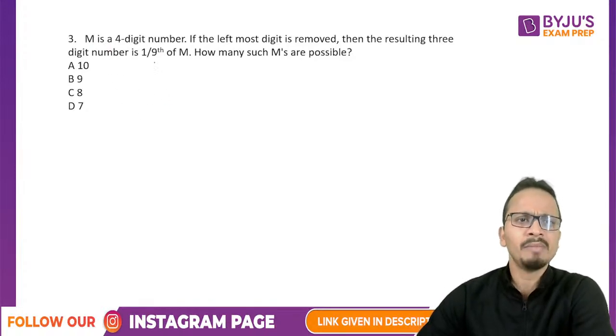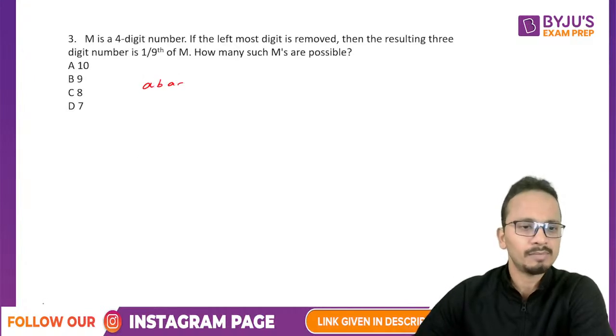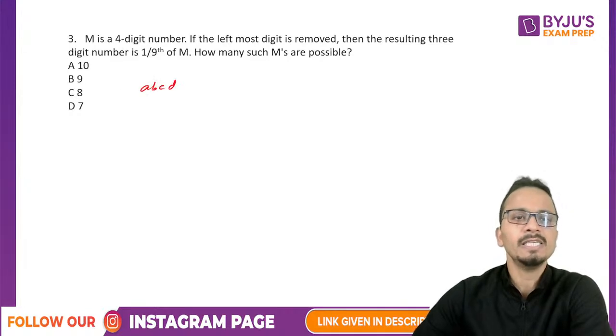The question says that M is a 4-digit number, so let's say ABCD. If the leftmost digit is removed, the resulting number, which is BCD, is equal to 1 by 9 of the original number, that is ABCD.